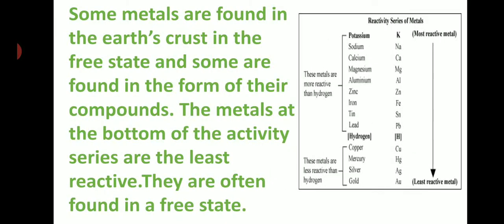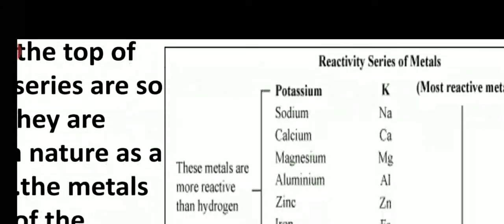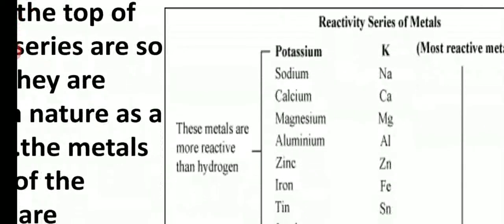So which metals are available in a free state? Silver, gold, platinum. Usually the least reactive metals are present in the free state. The metals at the top of the reactivity series are so reactive that they are never found in nature as free elements. So which are the highly reactive metals? Potassium, sodium, calcium, magnesium. All these are never found in their free state.